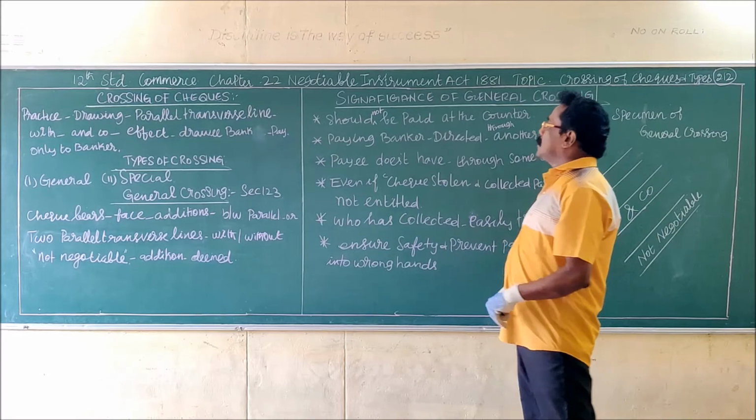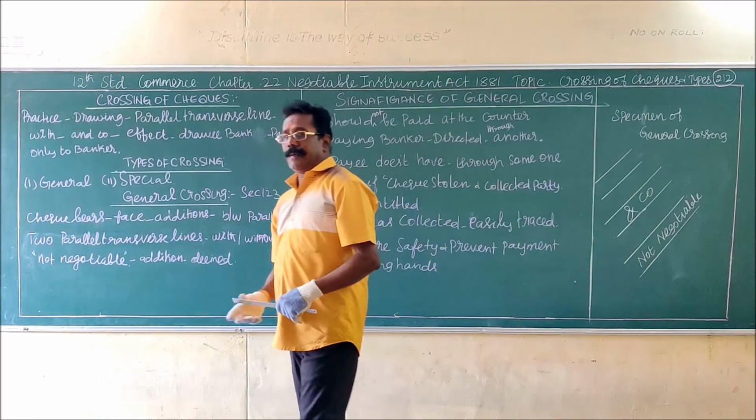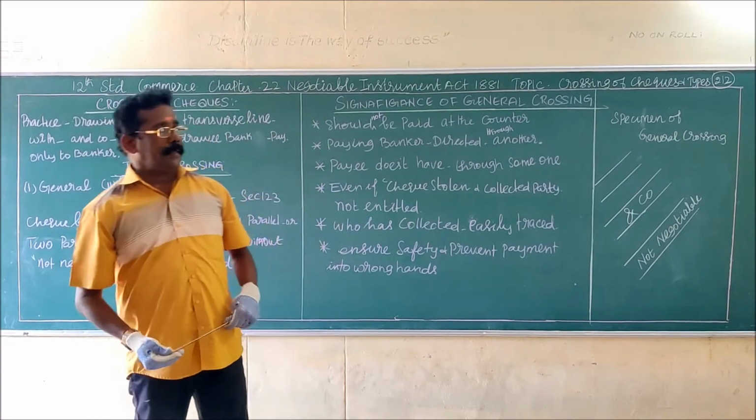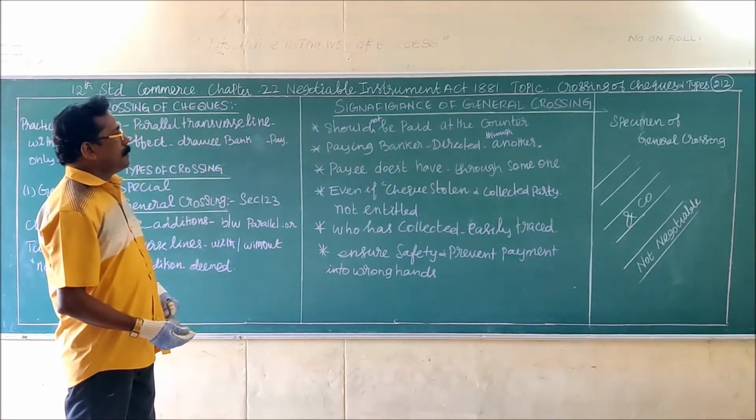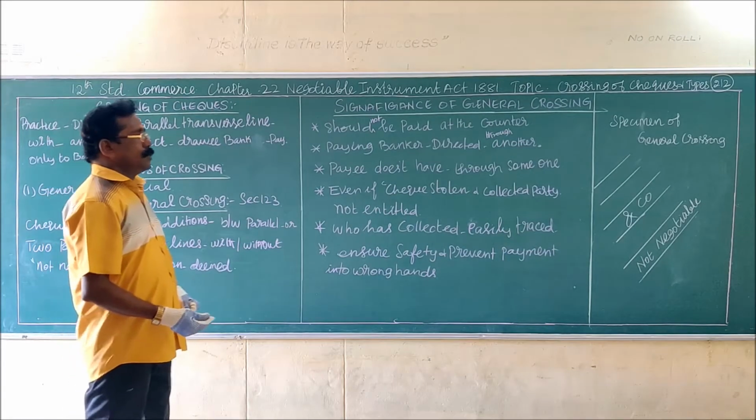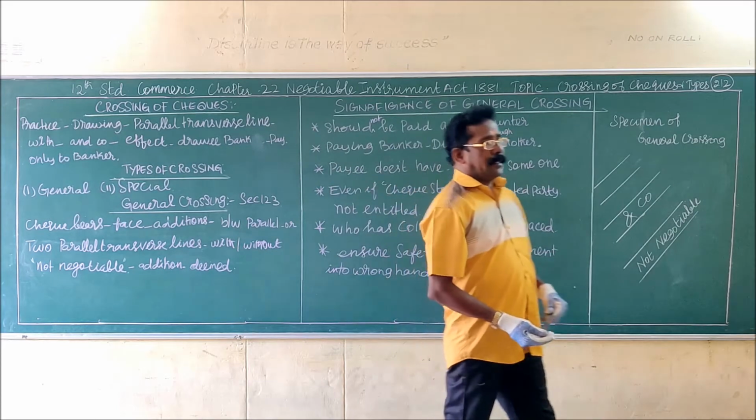Yes, good morning students. So we are discussing chapter number 22, Negotiable Instruments Act of 1881. So far in this chapter we have discussed various negotiable instruments like promissory note, bill of exchange and check.